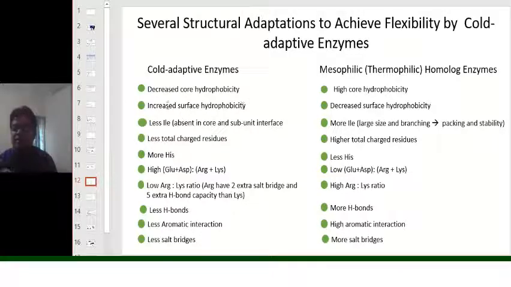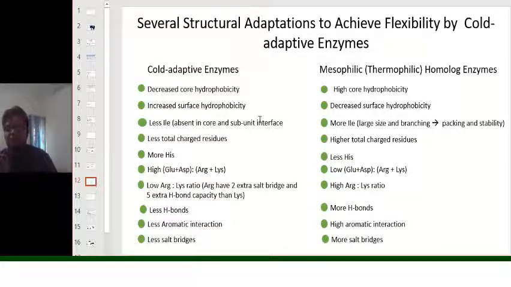However, they have much higher surface hydrophobicity. When the surface hydrophobicity is more, the enzyme's hydrophobic residues will be trapping some of the water molecules to form a cage-like structure. And this formation of cage-like structure between water molecules will actually dispel or separate the amino acid structures from each other. That's why the enzyme structure will become more flexible. However, in the case of the mesophilic enzymes, there is very little surface hydrophobicity.